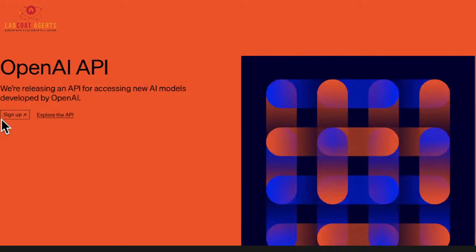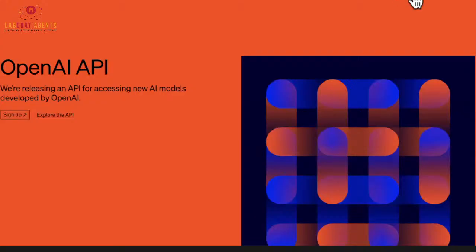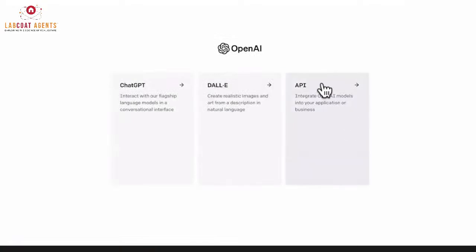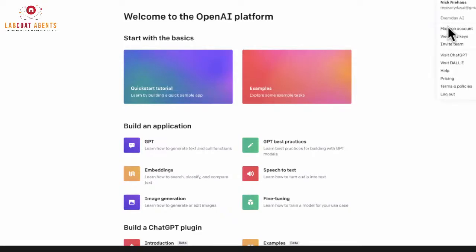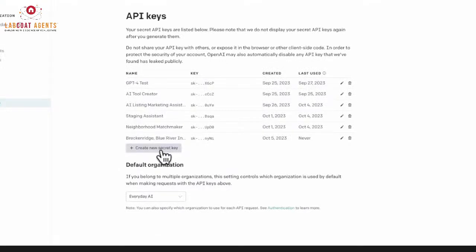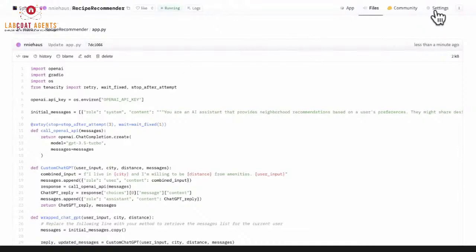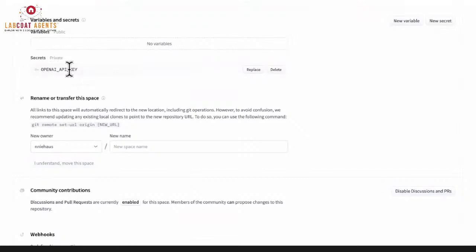So in this case, you go down to sign up. I already have an account, so I'll be able to show you some of it. You create your account, and then I'm just going to log in so you can see what this looks like. We're going to come over here to API. And again, I know I'm moving fast. This is not a hands-on demo. We're going to go to our account, manage, view API keys, and we're going to create a new key, right? They're already in here. I have a bunch of them in here already. And then that's going to go into our settings, and it goes under this input, the secret OpenAI API key. We replace it and we put that in, right?